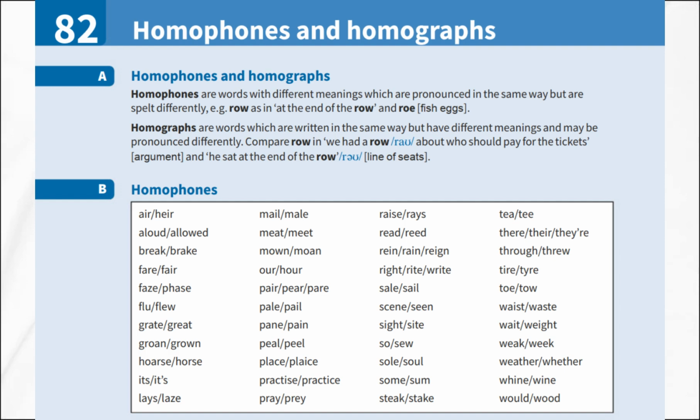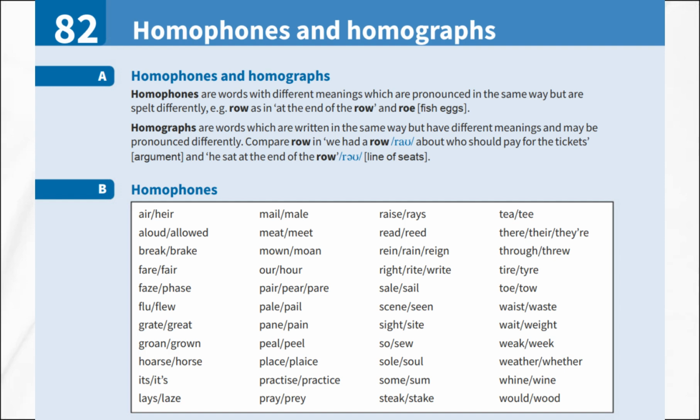Homophones. Let's look at some common pairs of homophones. These words sound the same, but are spelled differently and have different meanings. For example, air sounds like heir. Air is what we breathe, and an heir is someone who inherits property. Another example is mail, which you send in the post, and male, which means a man or boy. Raise means to lift something up, and rays are beams of light. Tea is a drink, and tee is used in golf.